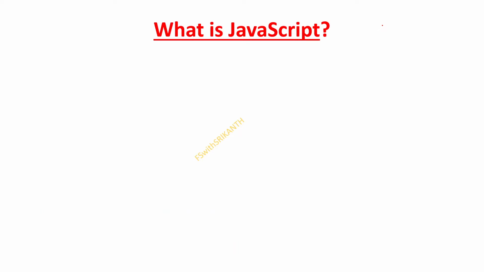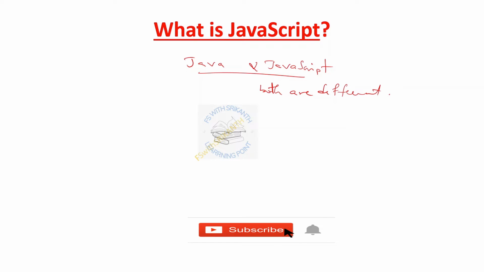Before that, keep in mind that Java and JavaScript are both different. JavaScript is totally independent from Java and has nothing in common with Java.